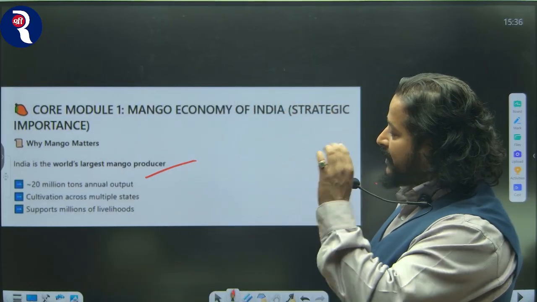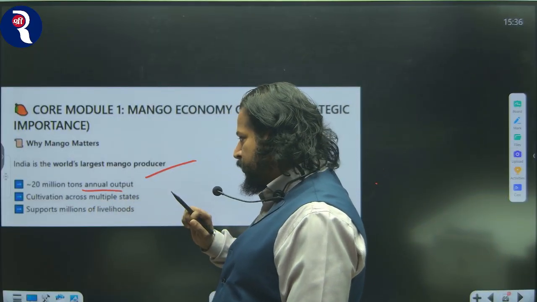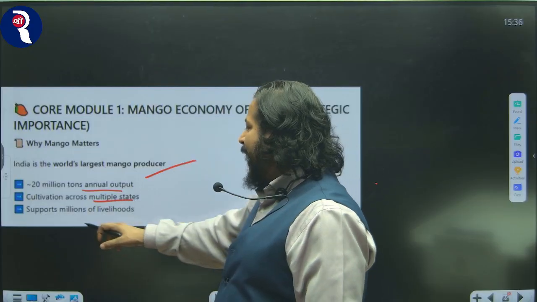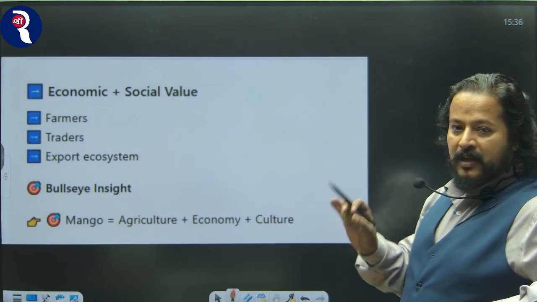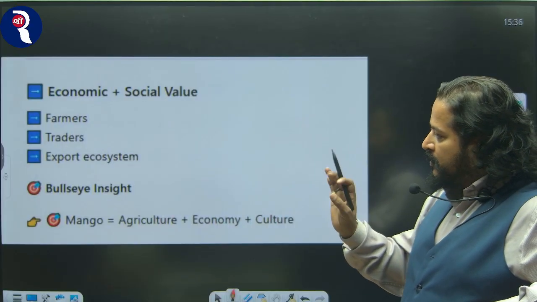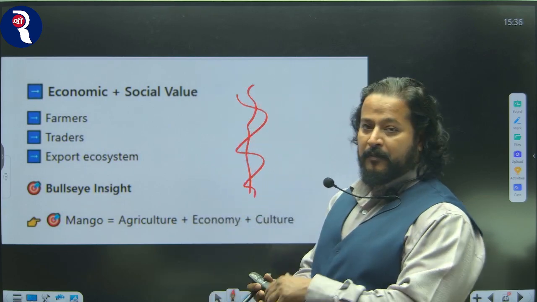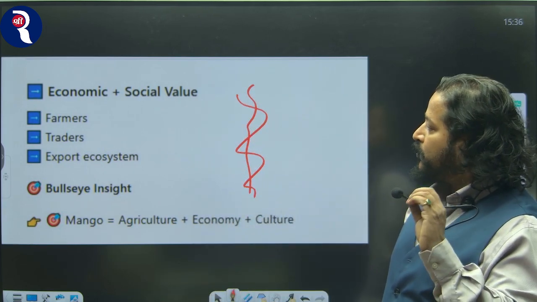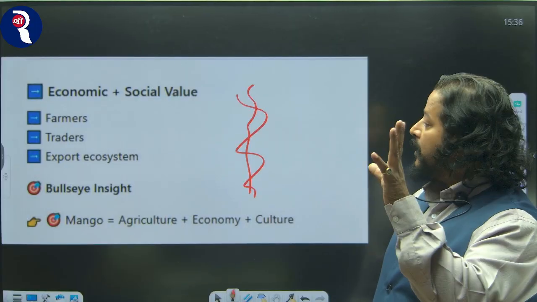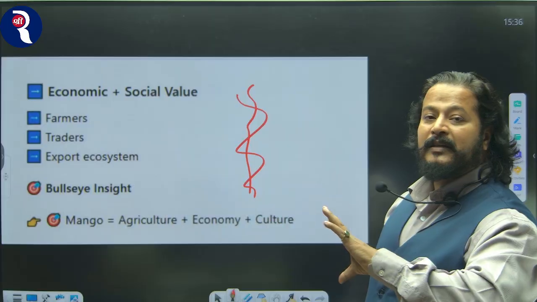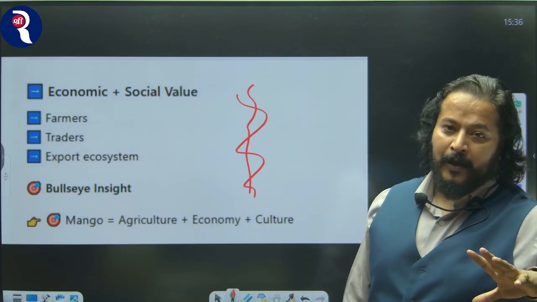So here it says India is one of the world's largest mango producers with 20 million tons annual output, cultivation across multiple states and supporting millions of livelihoods across the country. Now, economic and social values: farmers, traders and the export ecosystem are all integrated, right? If there is damage to the crops, not only individual farmers but the traders and the entire export system will be impacted, especially when you are the biggest producer of mangoes in the world.